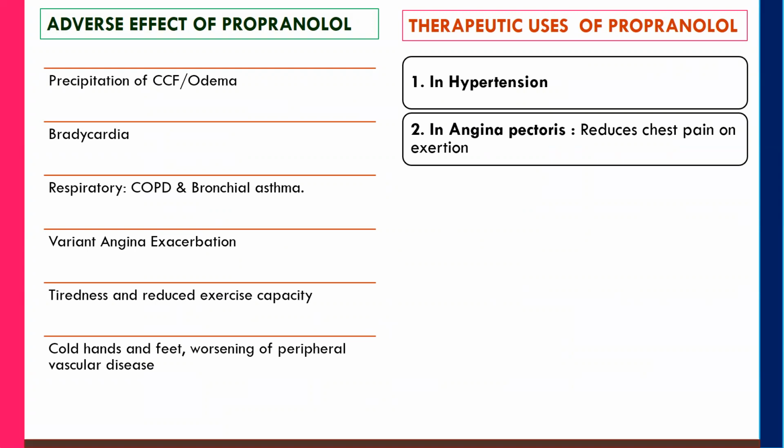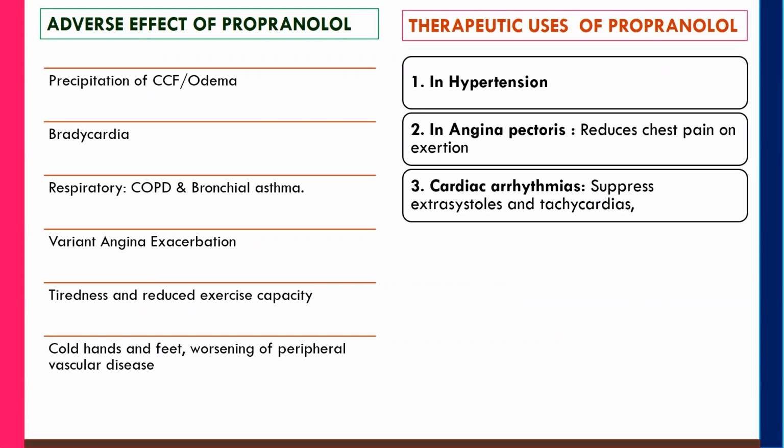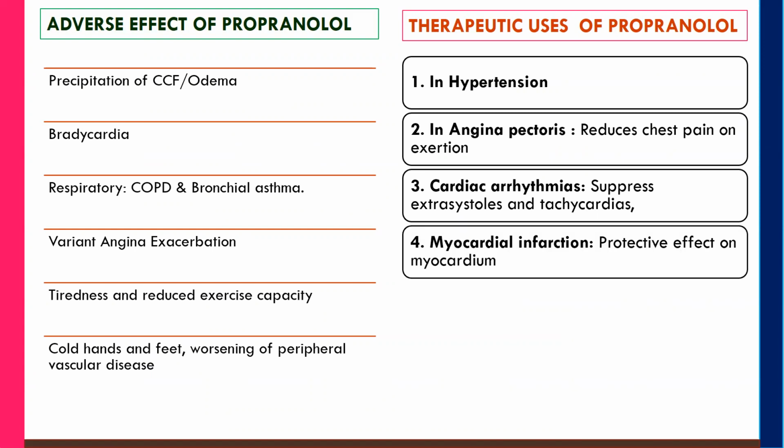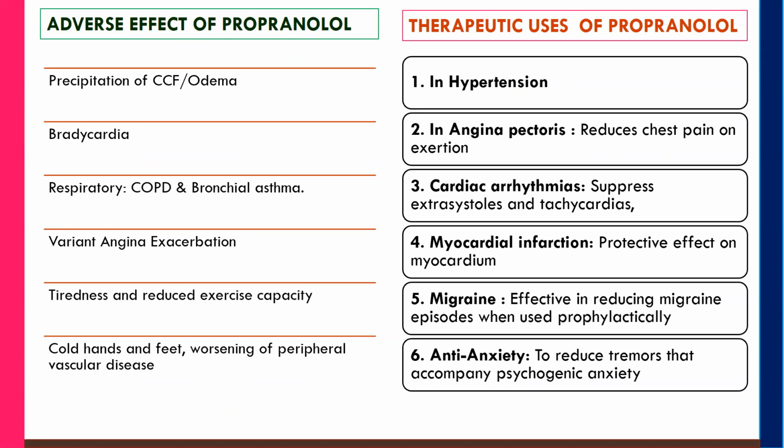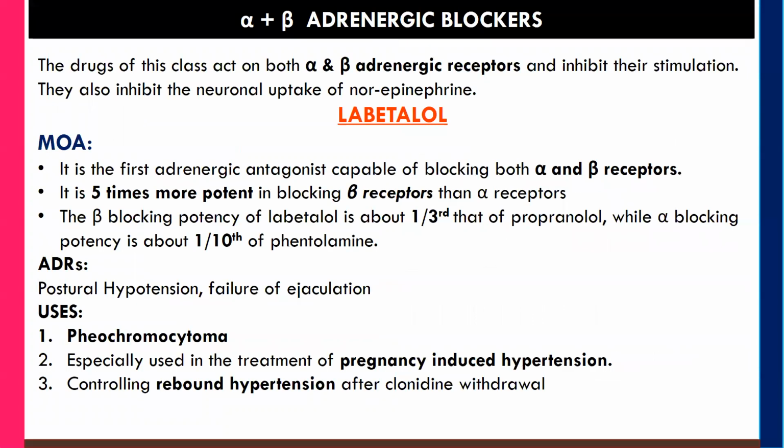Let's see the therapeutic uses of propranolol. It is among the best drugs in the treatment of hypertension. It is also useful in the treatment of angina pectoris, where it reduces chest pain on exertion. Next, in cardiac arrhythmias, it suppresses extrasystoles and tachycardias. Also, in the treatment of myocardial infarction, propranolol has a protective effect on the myocardium. Migraine: it is effective in reducing migraine episodes when used prophylactically, as a preventive. And the last one is anti-anxiety: it is also helpful to reduce the tremor that accompanies psychogenic anxiety.